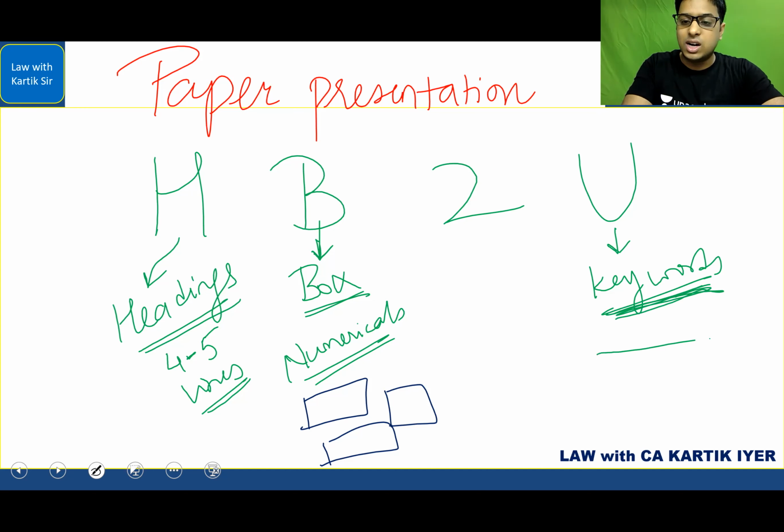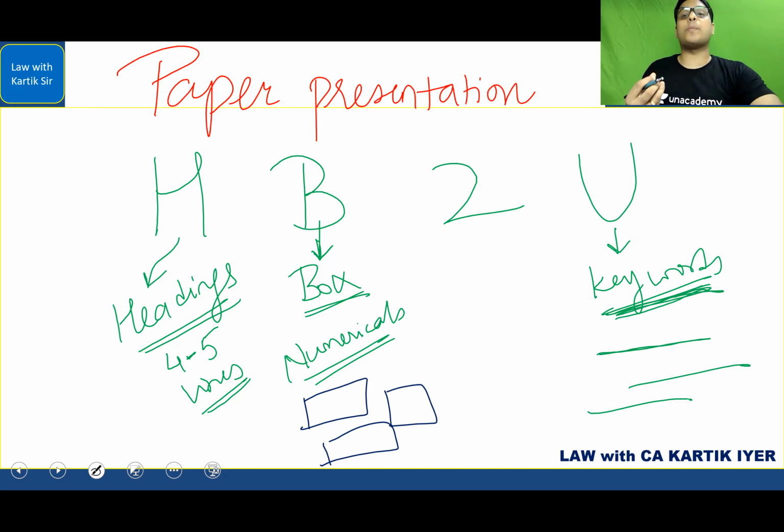When your keywords are underlined, and when your numericals are boxed, suddenly your paper has some shine. The paper's feel is very rich. The examiner knows, oh, this student is destined to get 70 plus marks, 75 plus marks in law.